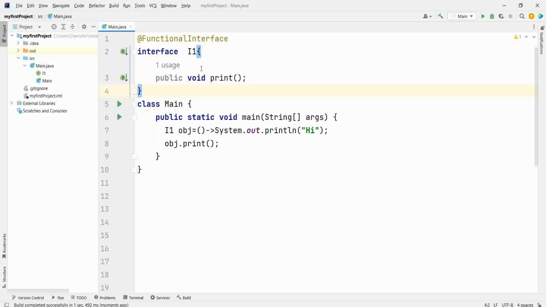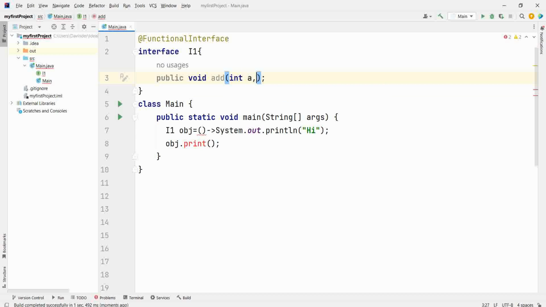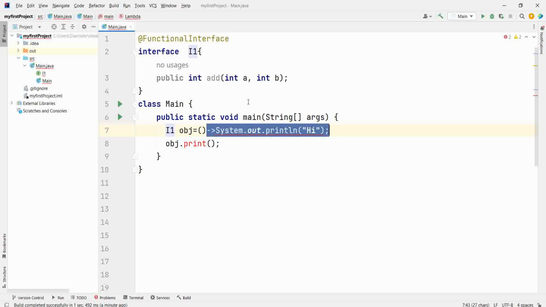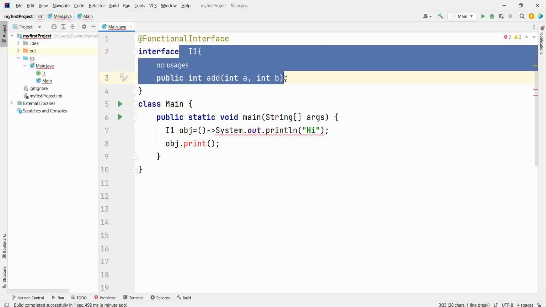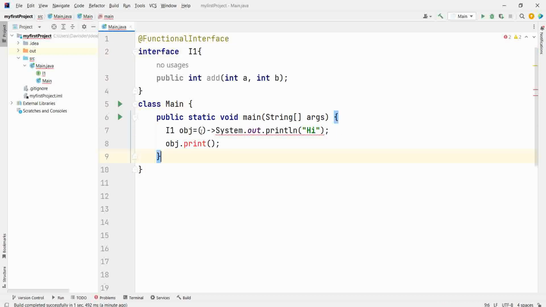Now, how to assign a lambda expression when the function has a parameter? Like you have a function add, it is having parameter int a, int b. Now return type is int. How to assign this interface method to any other method? Using lambda expression. In lambda we will give any two variables, then we will return the summation of that.